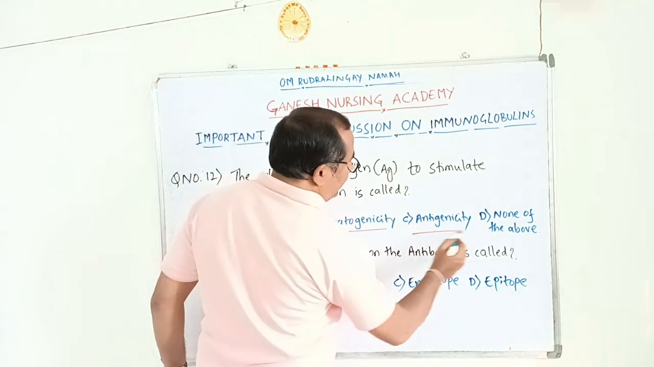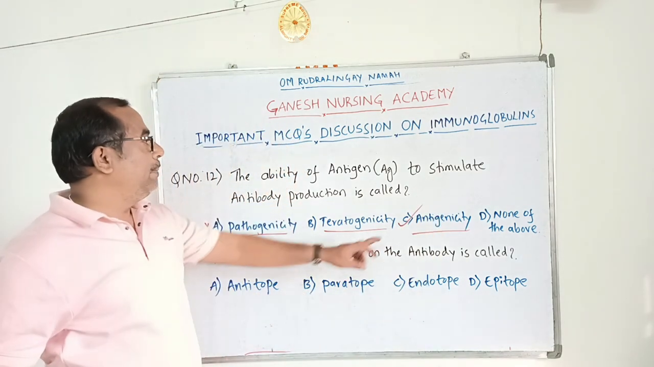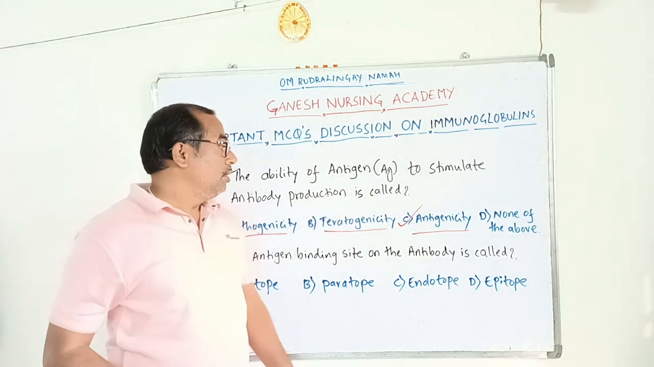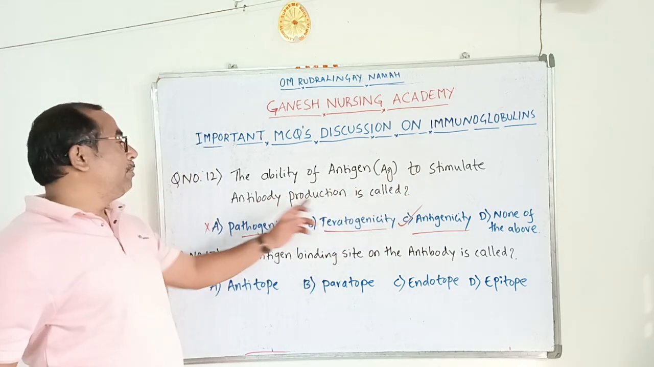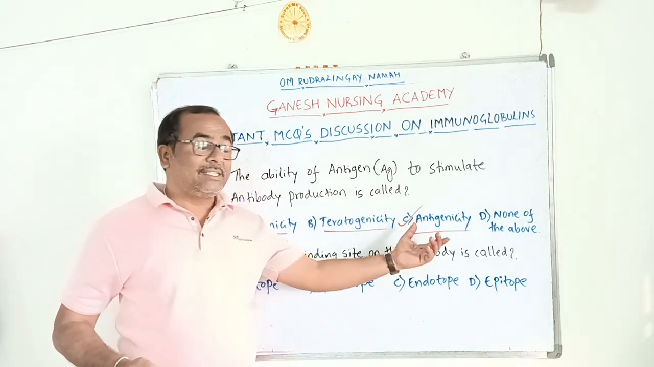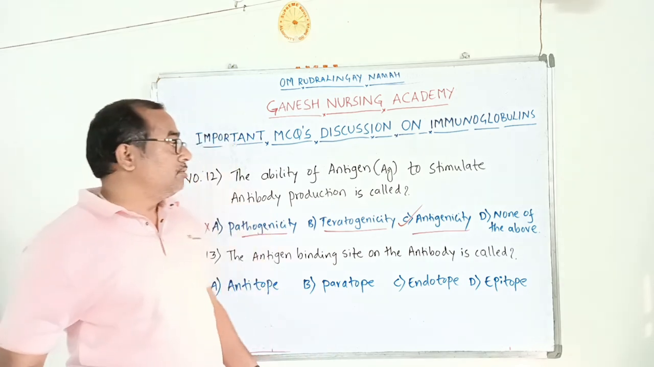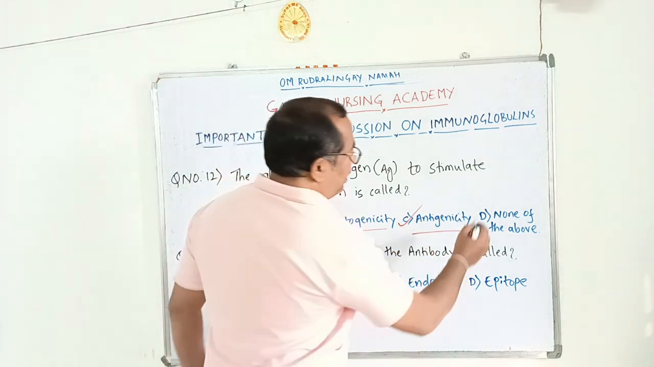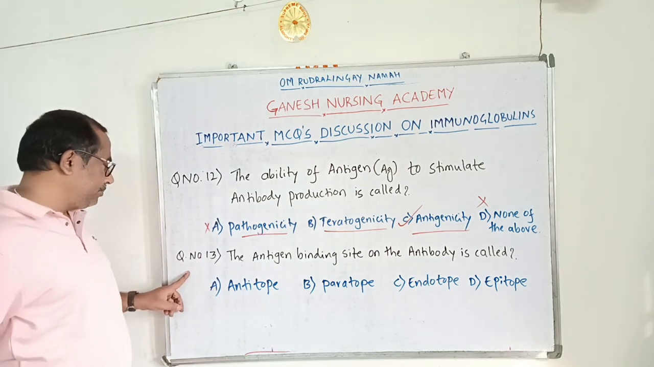And next, option C is antigenicity. This is the right option here. Antigenicity is the ability of an antigen to stimulate antibody production in our body, as soon as it enters our body. This ability of antigen or microbial agents is known as antigenicity. And option D, none of the above, is the wrong option here.